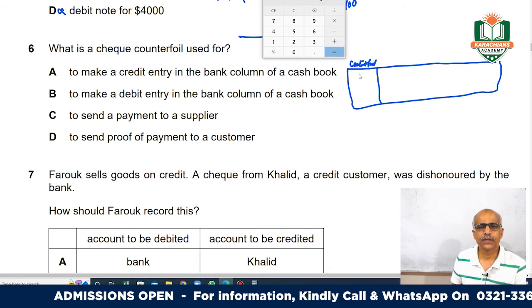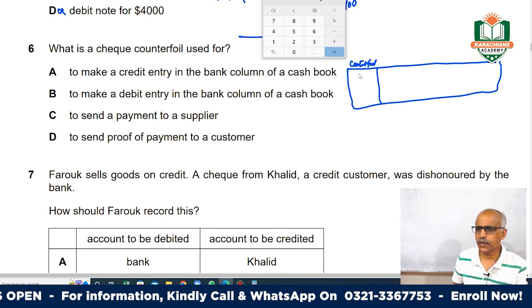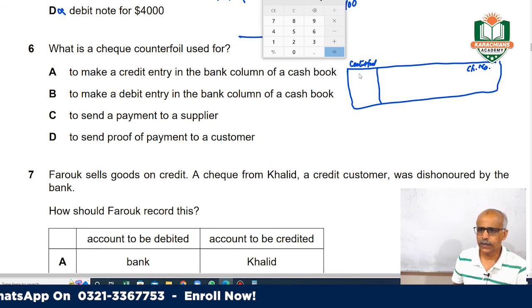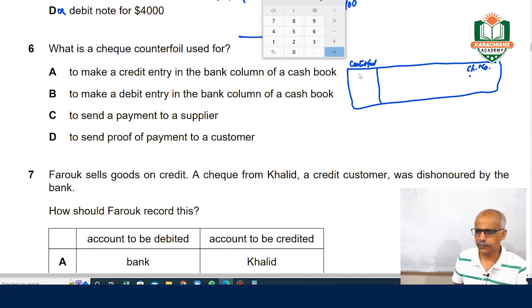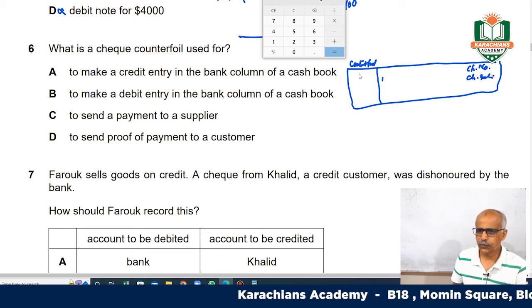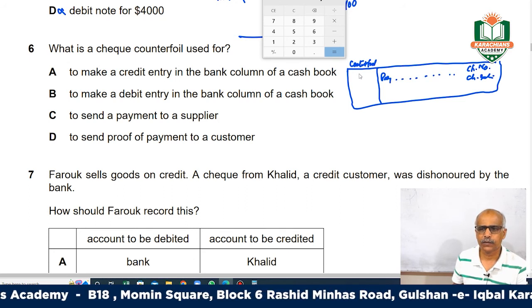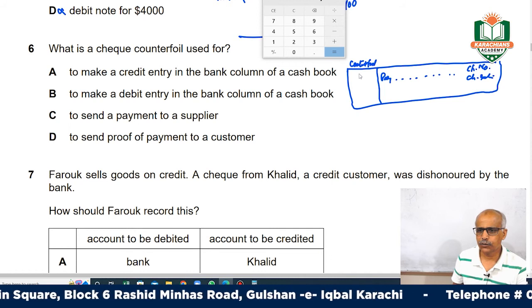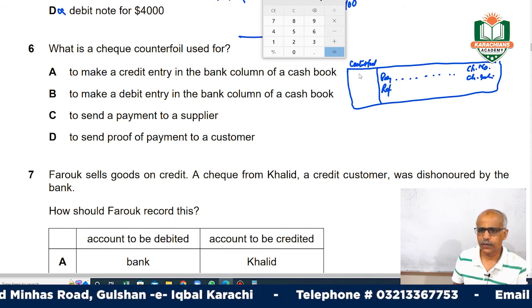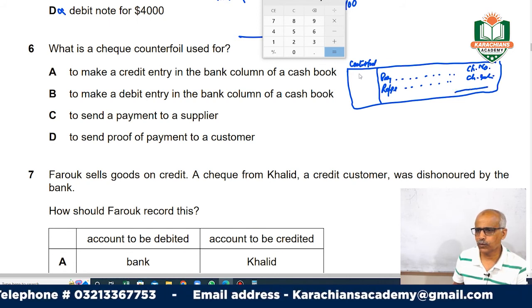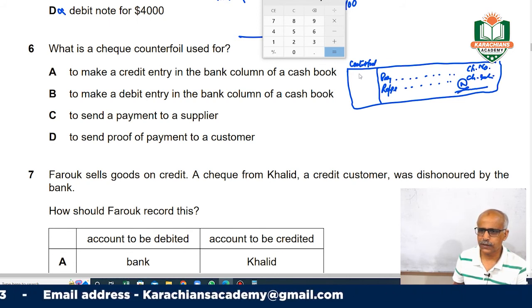This counterfoil remains with your book, and when you make the check, there is the check number and check date. Here you write pay to whoever you pay, and here you show rupees or dollars, how much you are paying. Here is your authorized signature, you put your signature, right?